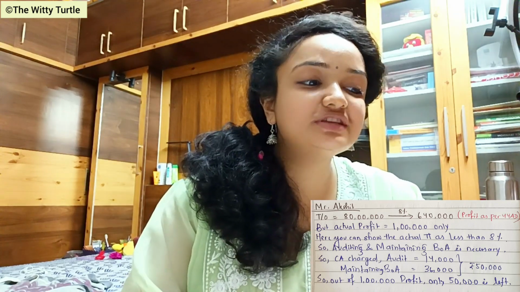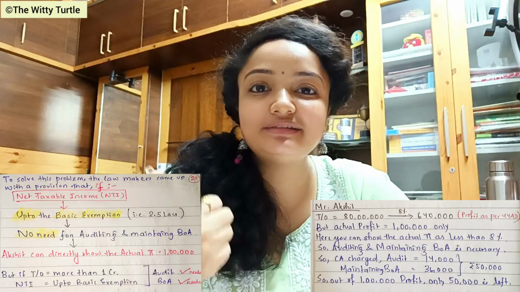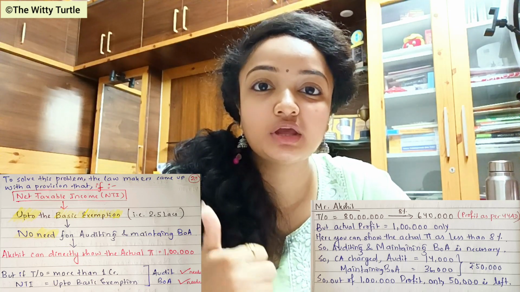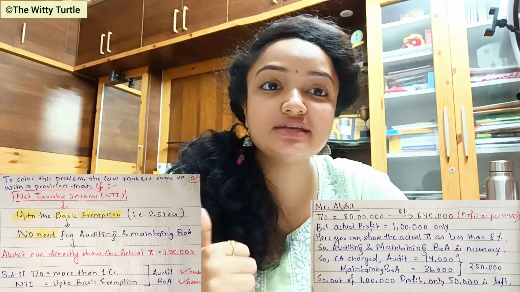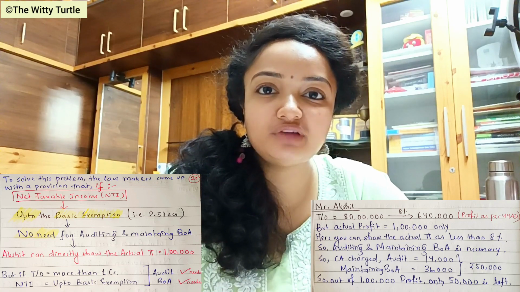So to solve this particular problem, the lawmakers came up with another provision which says that if your net taxable income, or NTI, is up to the basic exemption, in this case, as this is an individual, it is 2 lakhs 50,000, right? Which is your 2.5 lakhs, right?